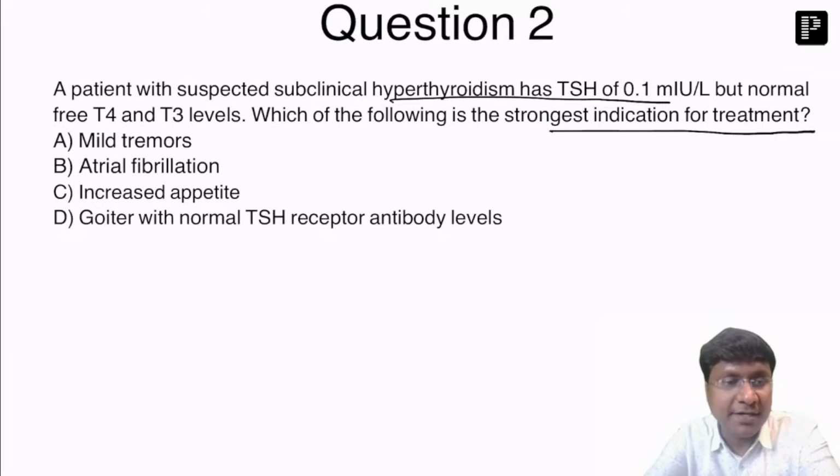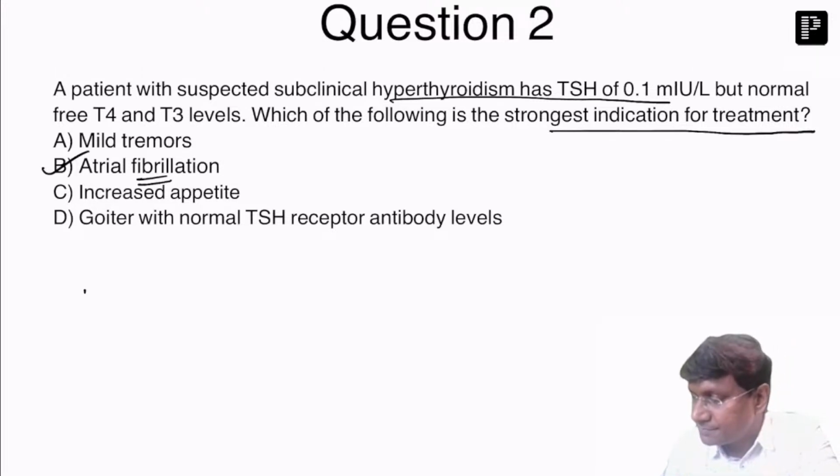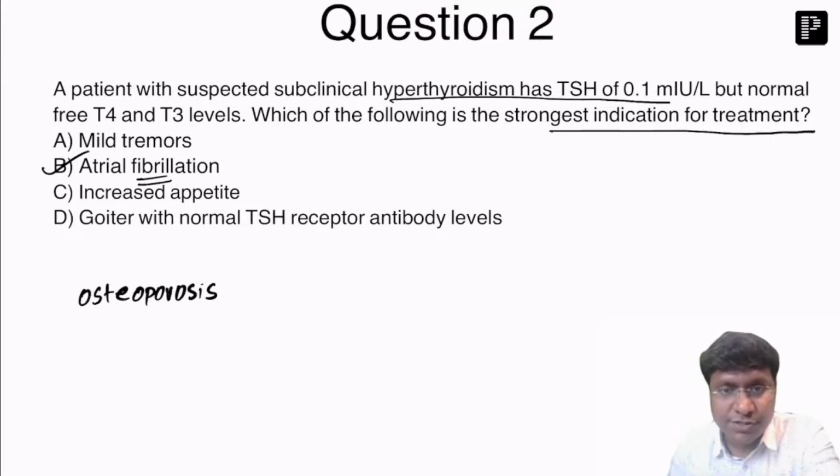Usually patients with subclinical hyperthyroidism don't require any treatment. But if a patient with subclinical hyperthyroidism develops atrial fibrillation, that is the point when treatment is needed, or if they develop osteoporosis, right?